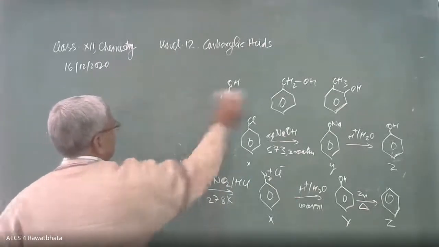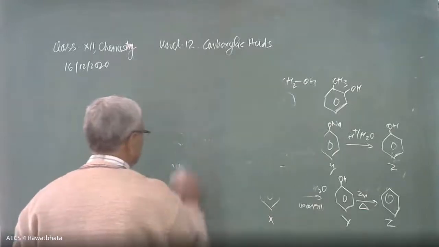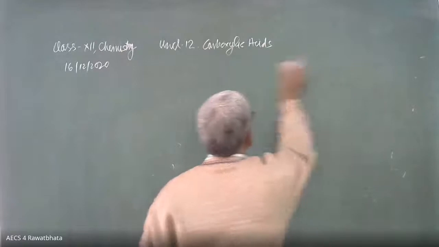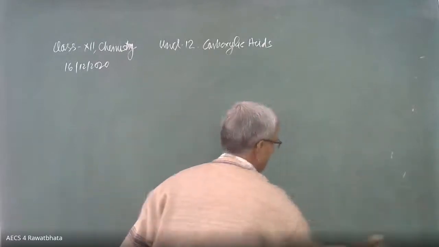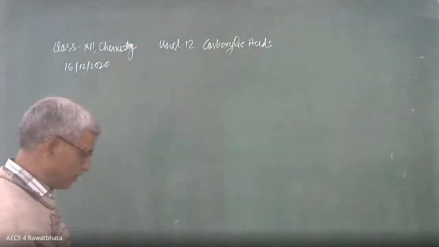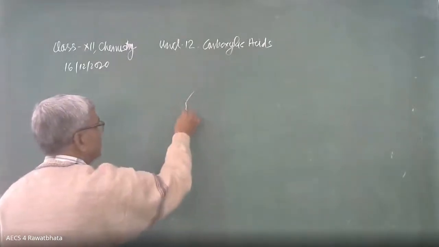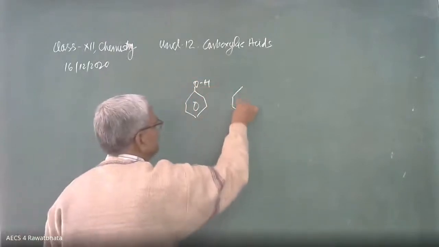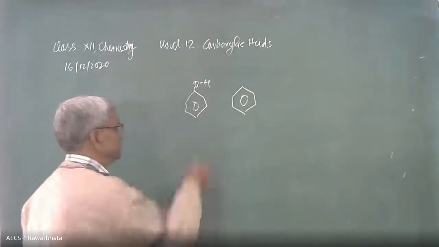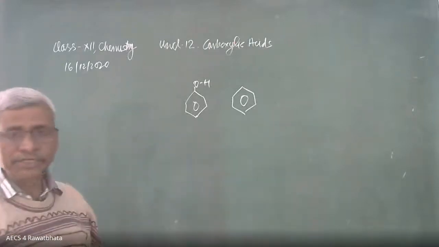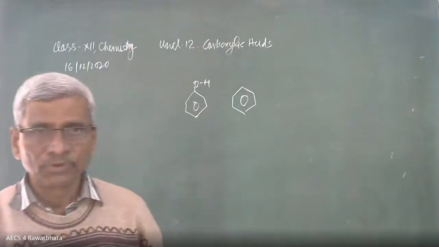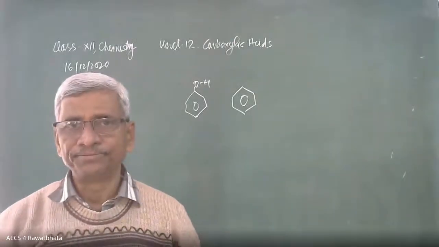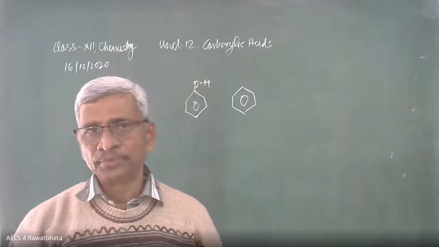Okay, let me write the diagrams of these two, then decide. Phenol and benzene. Phenol, here it is OH, and benzene. Here it is benzene, which is easily nitrated. Can you tell? Phenol. Phenol is going to nitrate easily as compared to benzene.